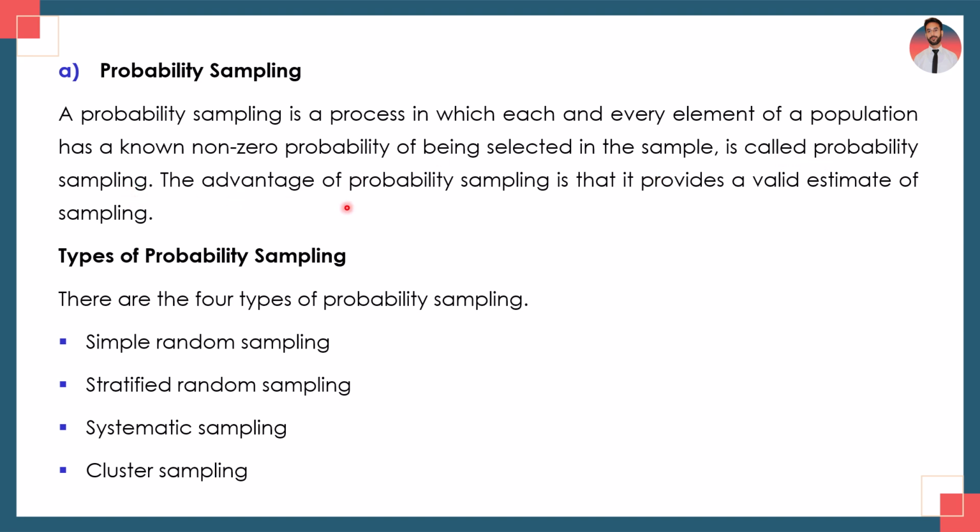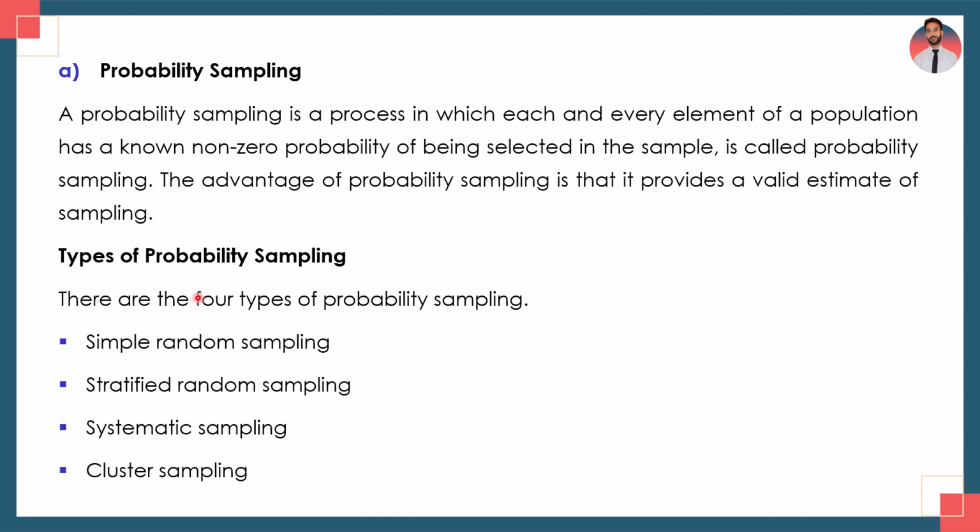The advantage of probability sampling is that it provides a valid estimate of the sampling. In probability sampling, each and every unit has a non-zero probability of being selected in the sample. सैंपल में सेलेक्ट होने के लिए उसके पास कोई ना कोई चांस होगा, कोई ना कोई प्रोबेबिलिटी होगी, each and every unit of the population.